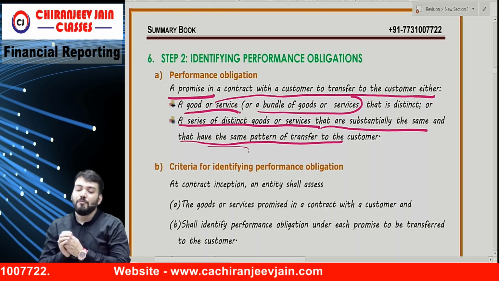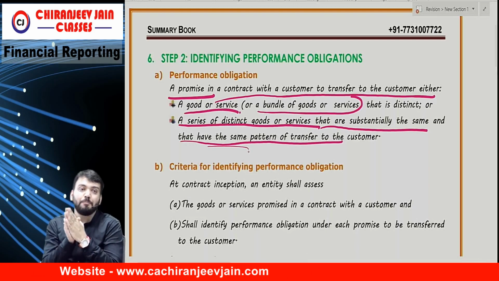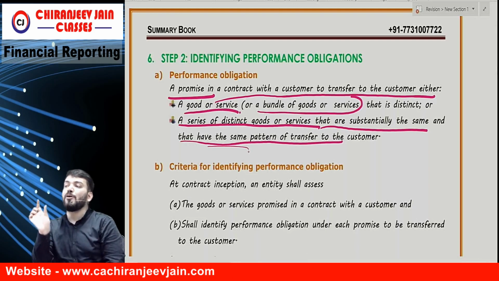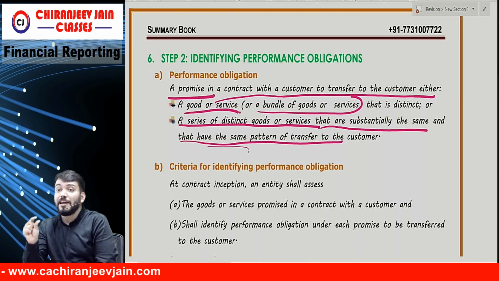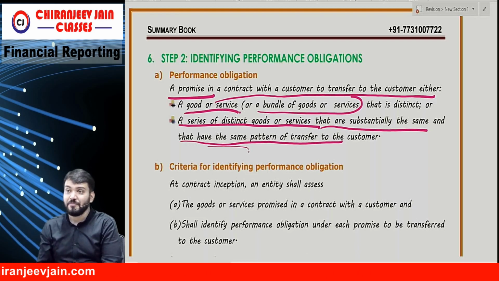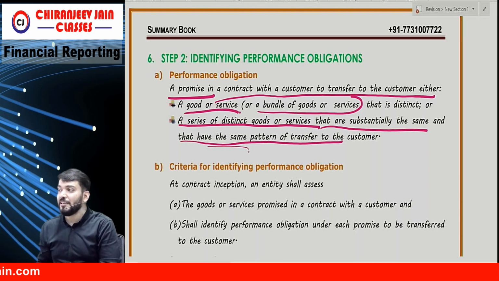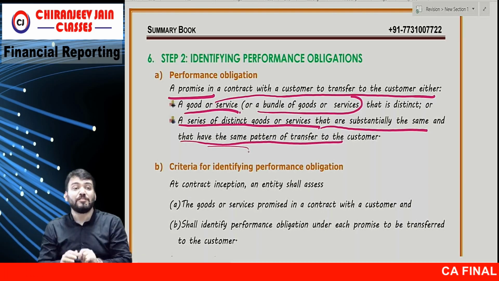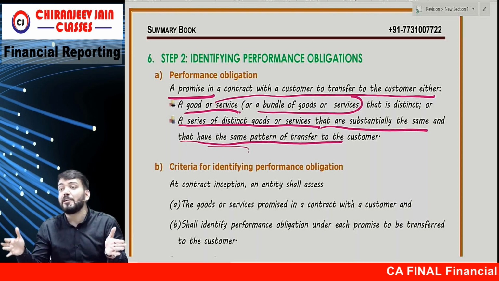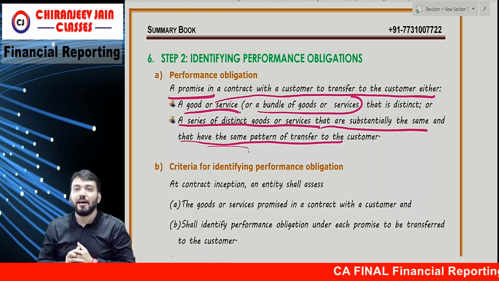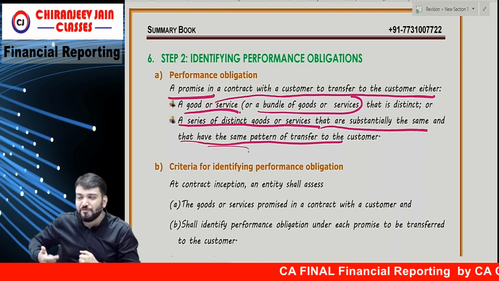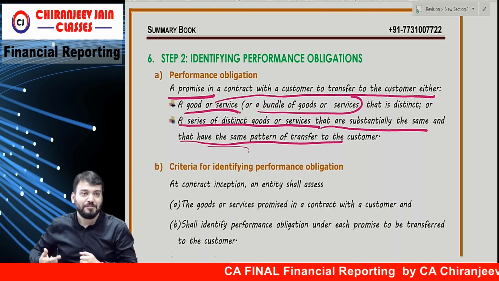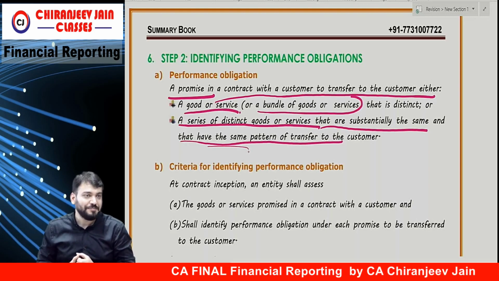Not understood what I am saying? A performance obligation is a promise in the contract. So we need to identify how many promises there are. If I say I will teach FR, this is one promise. Or if there are 10 chapters, are there 10 promises? This doubt came, right? It means I am charging fees FR-wise, subject-wise, or chapter-wise.